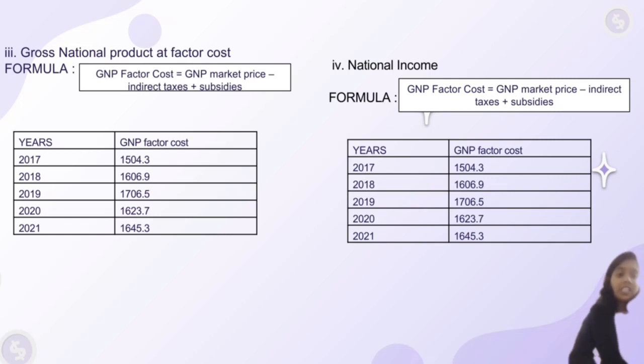Finally, I calculate national income. For this, the formula was national income equals GNP at factor cost minus depreciation. By using this formula, I get the answer for 2017 as 1504.3, 2018 was 1606.9, 2019 was 1706.5, 2020 was 1623.7 and lastly 2021 was 1645.3.